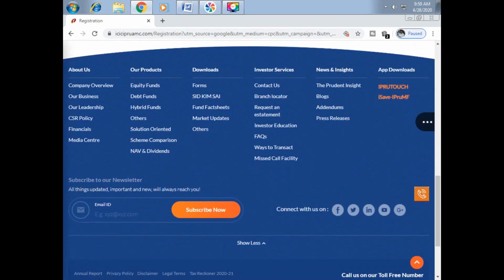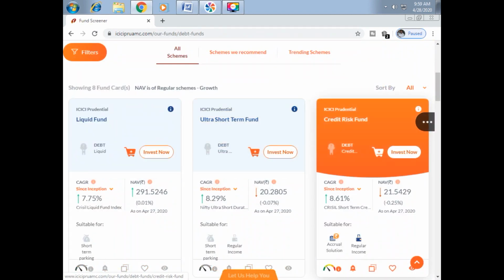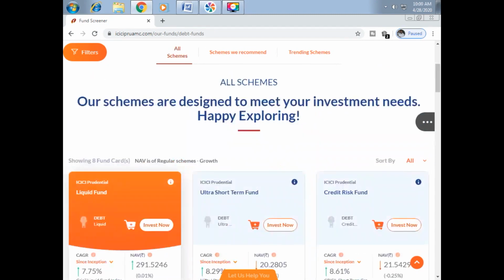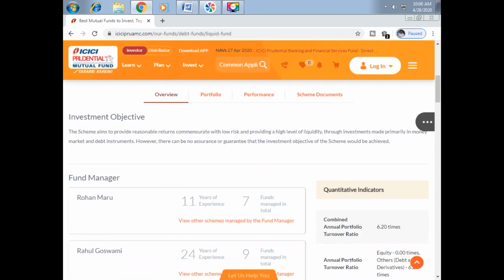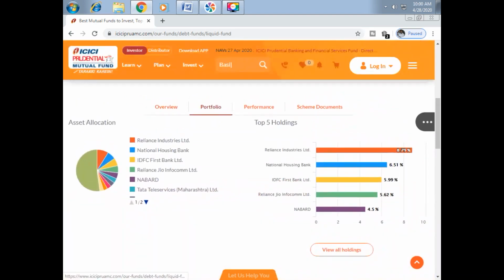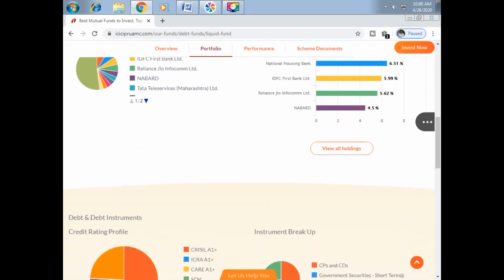You can see different debt fund schemes also. Click on debt funds. These are the names of different debt fund schemes. Total 8 schemes are available. Let us see the details of ICICI Prudential Liquid Fund scheme. Select portfolio. Like equity fund schemes, here also on the right side you can see the top 5 holdings.